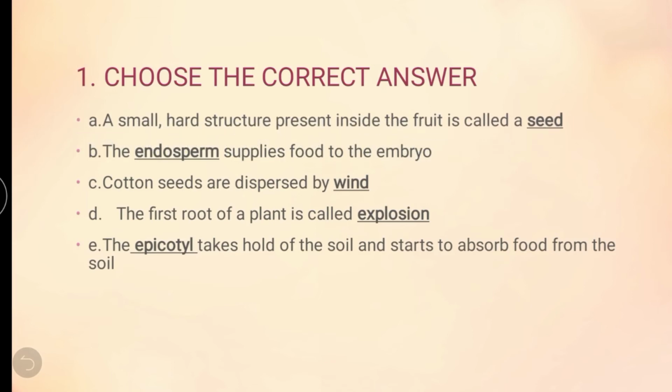A small hard structure present inside the fruit is called a seed. We have learned already. It's a seed. Then the dash supplies food to the embryo. The endosperm supplies the food to the embryo.